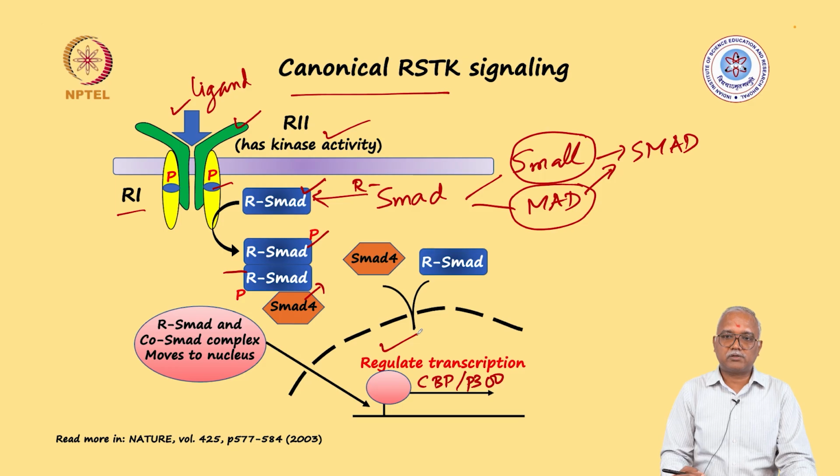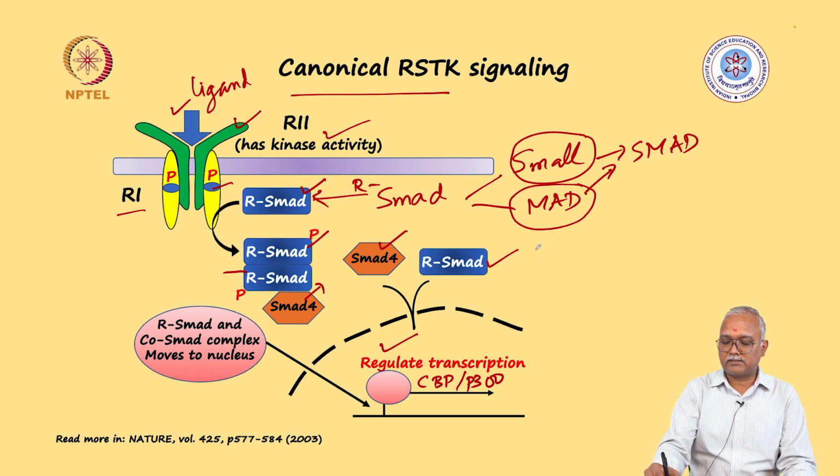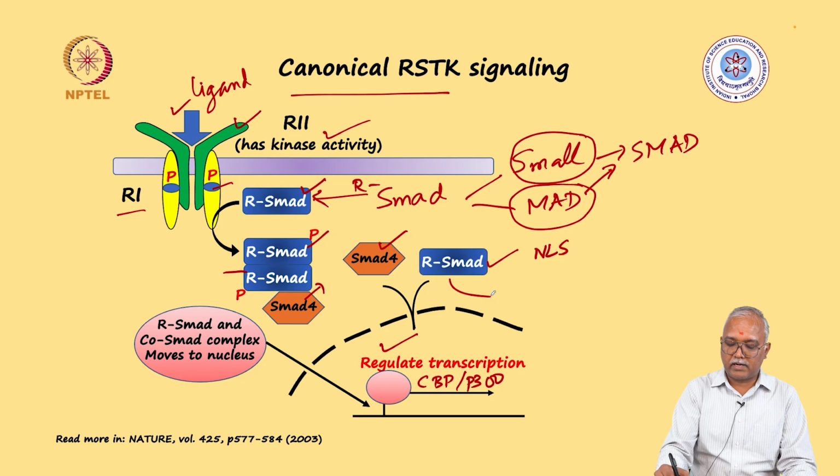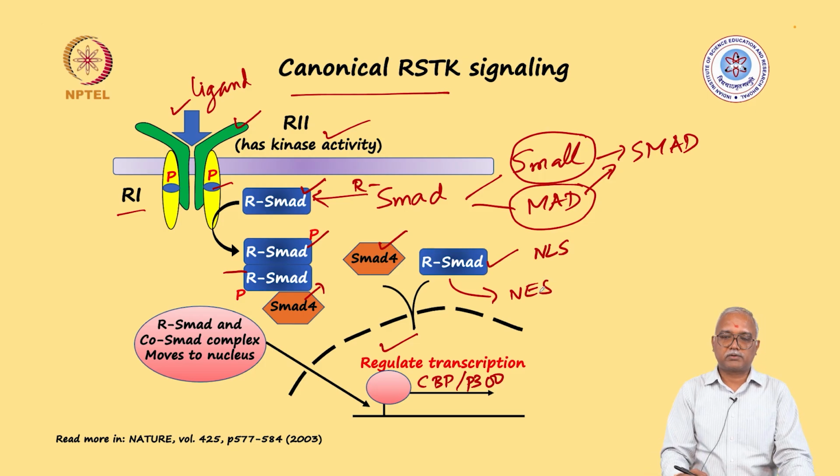Then what are the regulations which are present over there? In the previous class, we saw that these Smad molecules have different key features which allow them to be regulated. One was that their presence inside the nucleus is mediated by a signal called NLS, and they are taken out of the nucleus once they have performed their job by a signal called nuclear export signal. In addition, their availability and binding to the receptor is regulated, their levels are regulated by different means.